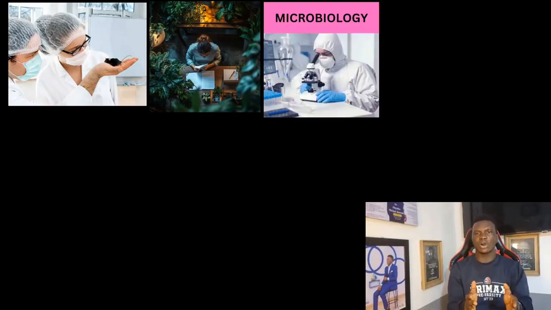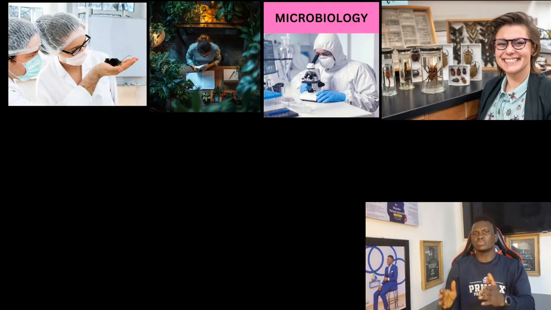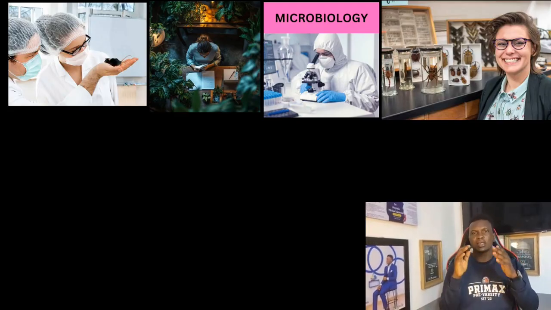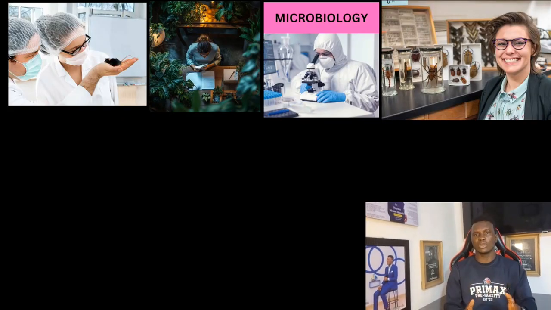So if you're interested more in biology, there are different branches of biology where you can practice. First is what we call zoology. Zoology is the study of animals. We have what we call botany. Botany is the study of plants. We have what we call microbiology. Microbiology is the study of microorganisms, the minute organisms that cannot be seen with the naked eye. We have what we call entomology. Maybe you love insects, you love to pick insects around, know more about insects, then that is what we call entomology. So the study of insects is entomology.